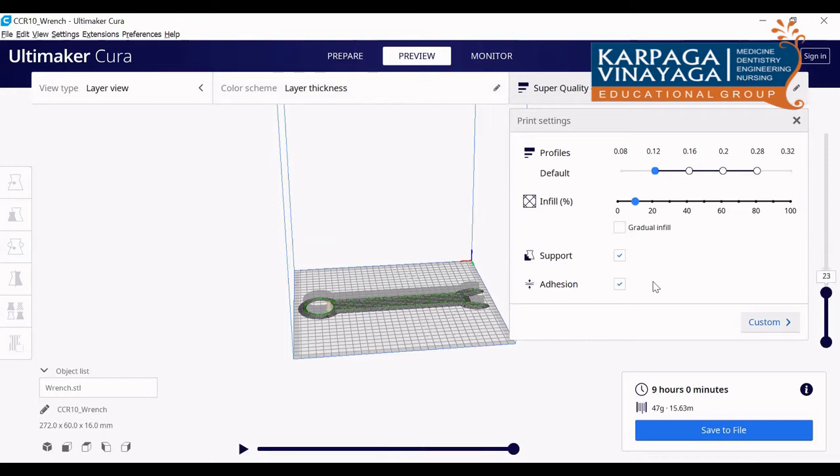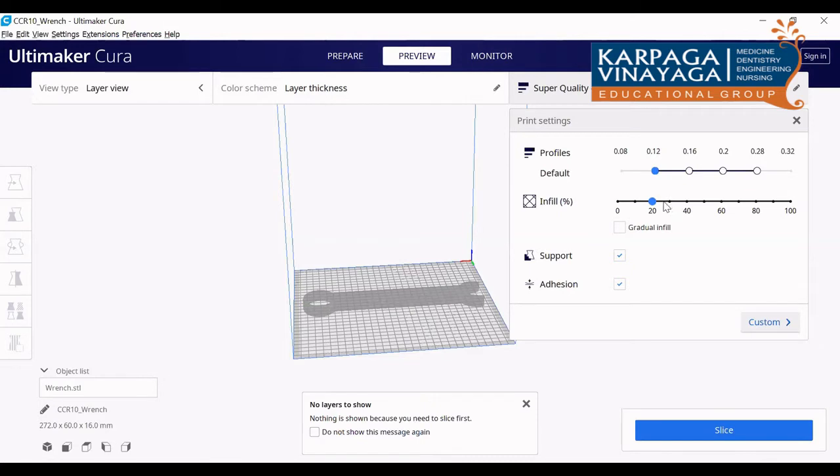With the same dimension, I want to reduce the time of slicing. Is there any possibility? I don't want to change the profiles, the infill, or even the dimension of the product. But I need to reduce the slicing time. How can I do that? The slicing time depends upon the infill, sir. You have to reduce the infill here. No other option. Or you can reduce the wall thickness.